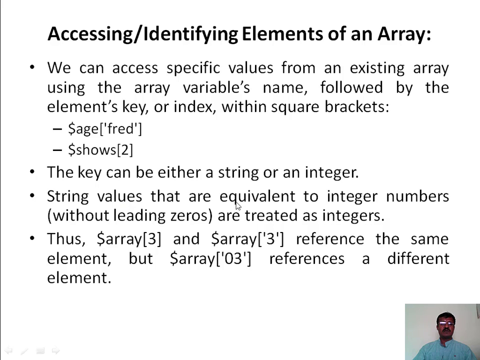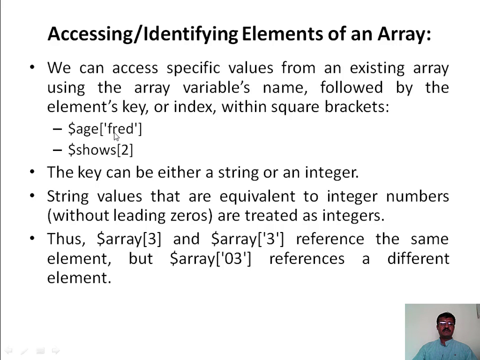String values that are equivalent to integer numbers, without leading zeros, are treated as integers. Thus, array of dimension 3 and array of dimension string 3 reference the same element, but an array with a string index with leading 0 references a different element.